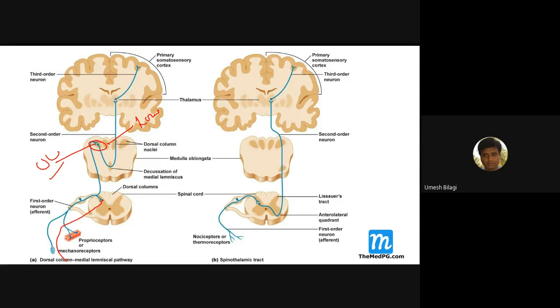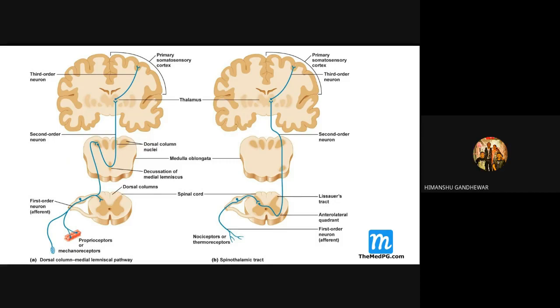So the gracilis, the medial nucleus of the dorsal column in the medulla oblongata, contains lower limb fibers, and the tract also, the fasciculus gracilis, contains lower limb neurons, whereas the cuneatus contains upper limb neurons. You should know that. With respect to the dorsal column, this can be an MCQ.